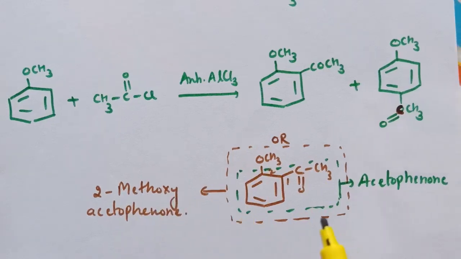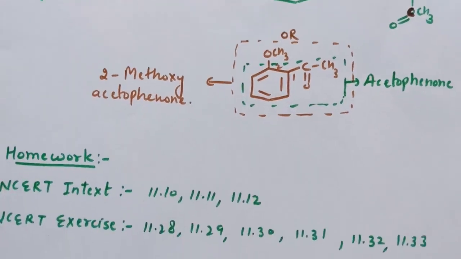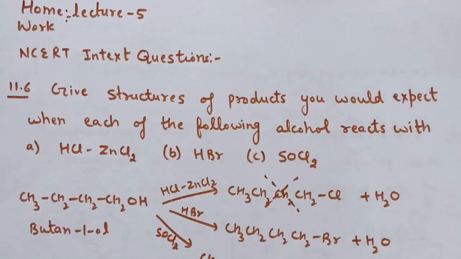So these are the electrophilic substitution reactions of ethers: halogenation, nitration and Friedel-Crafts reactions. Now this is all about chapter number 11, alcohols, phenols and ethers. After doing this, you can solve NCERT in text question number 10, 11, 12 and NCERT exercise 28, 29, 30, 31, 32 and 33. Now I will be discussing the homework solution of lecture number 5.